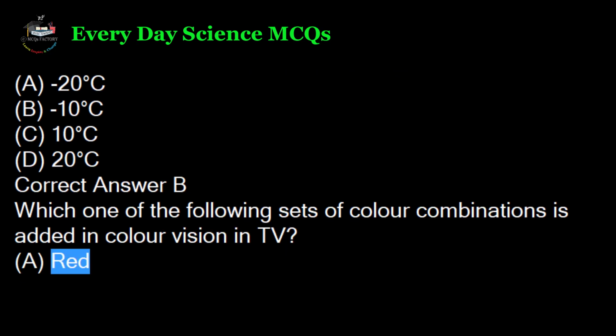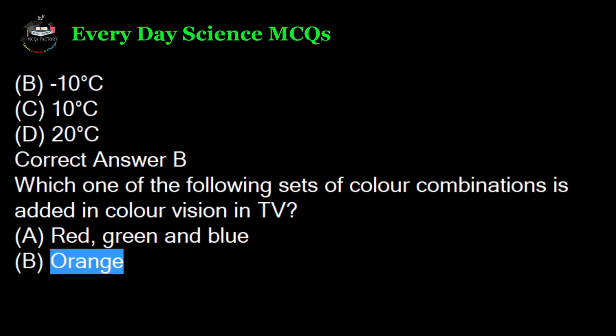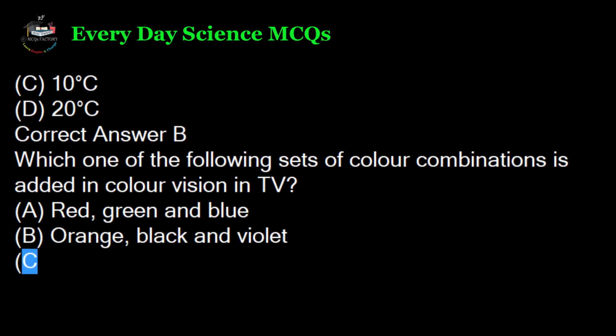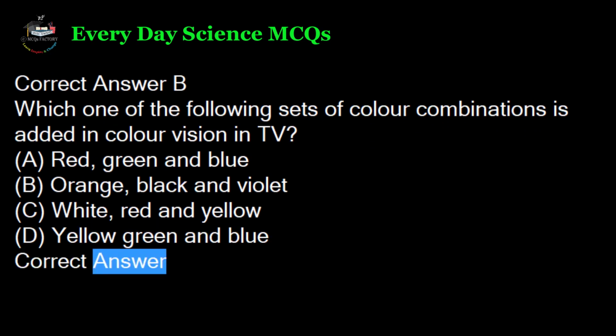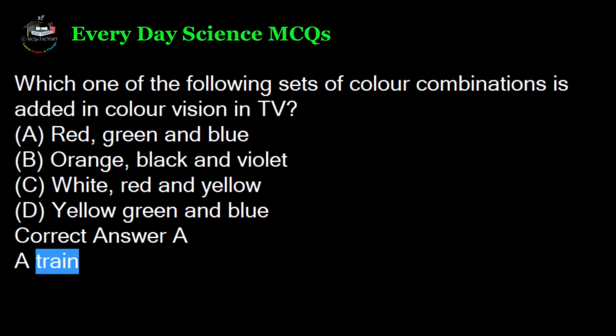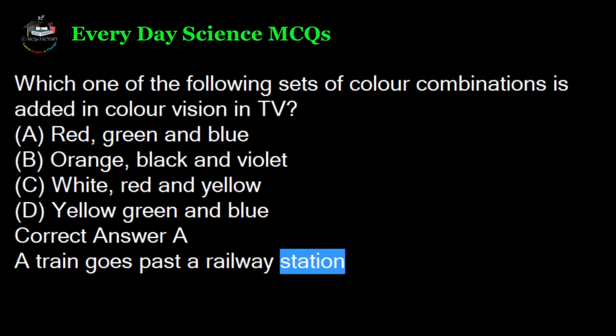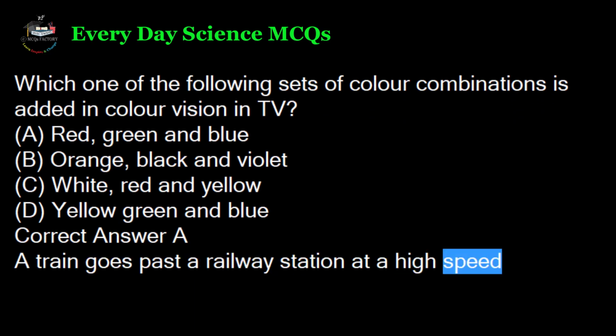Which one of the following sets of color combinations is added in color vision in TV? A. Red, green, and blue. B. Orange, black, and violet. C. White, red, and yellow. D. Yellow, green, and blue. Correct answer A.